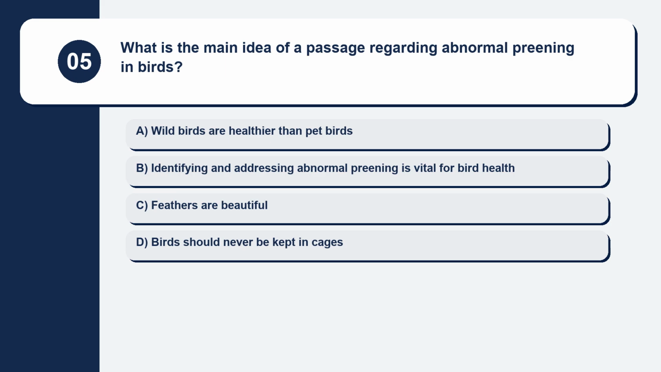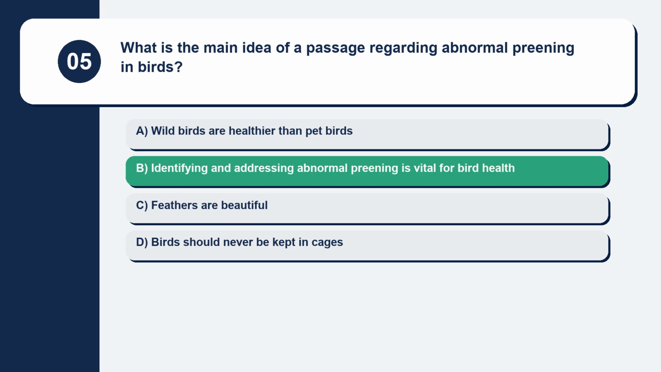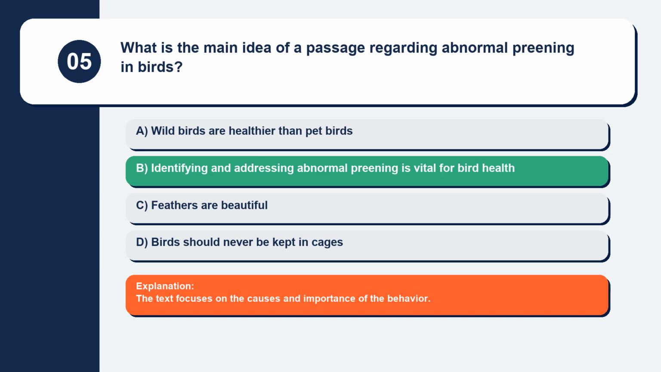Question 5. What is the main idea of a passage regarding abnormal preening in birds? Wild birds are healthier than pet birds. Identifying and addressing abnormal preening is vital for bird health. Feathers are beautiful. Birds should never be kept in cages. The text focuses on the causes and importance of the behavior.